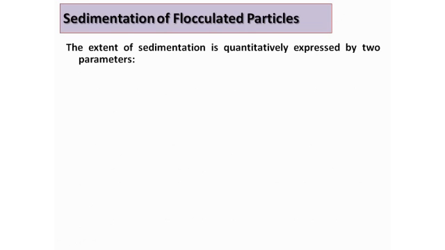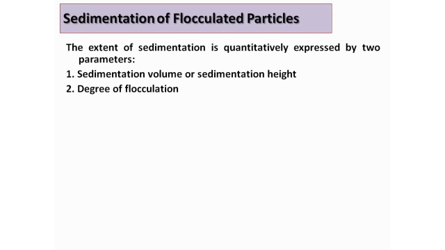Now, sedimentation of flocculated particles. So we know what flocculated particles are, right? The extent of the sedimentation is quantitatively expressed by two parameters. The first parameter is the sedimentation volume, also known as sedimentation height. And the second parameter is the degree of flocculation. So let's discuss them one by one.